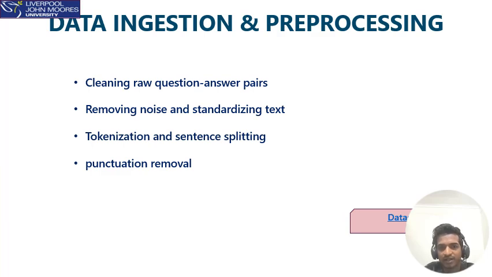So the first step is pre-processing. In this pre-processing step is cleaning. We remove the unwanted punctuation, lowercase the text, and handle irregular spacing and symbols. This ensures consistency across all the inputs.